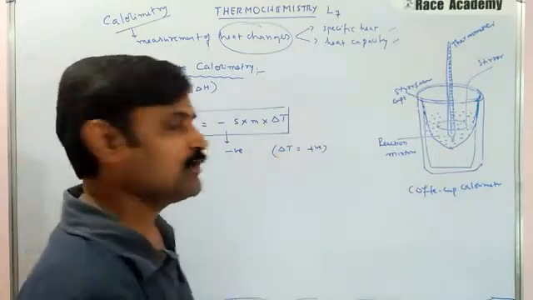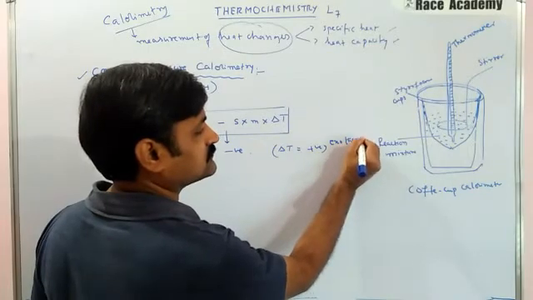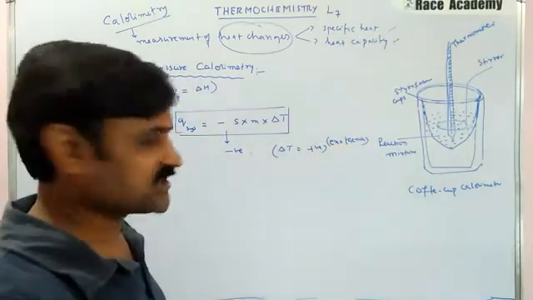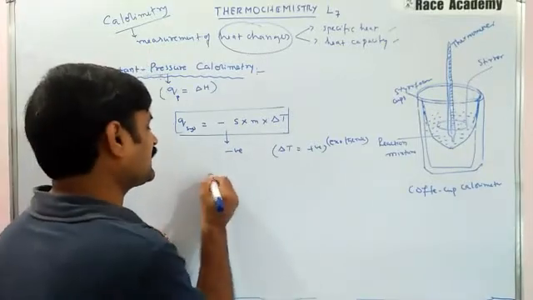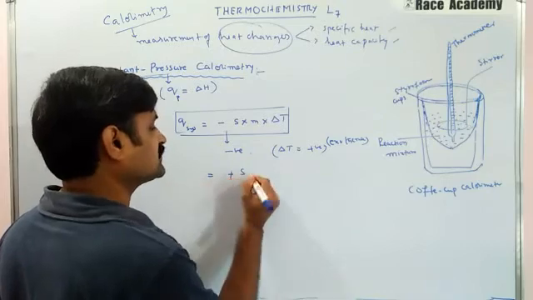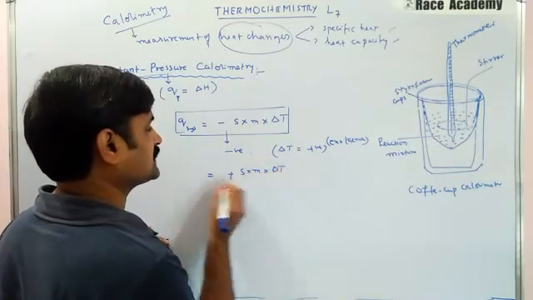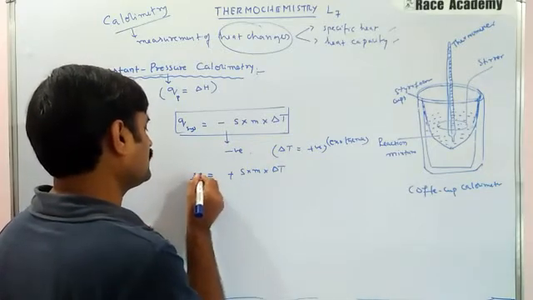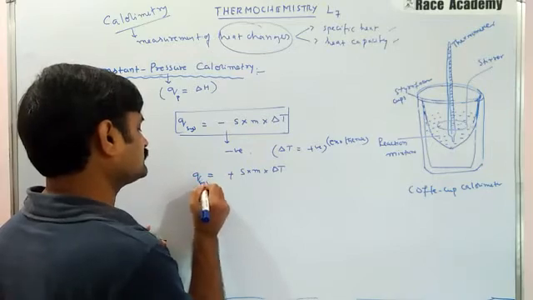In the case of exothermic change, whereas if you are taking the positive value here, positive value means plus S m into delta T, right? So this is the expression you are writing.